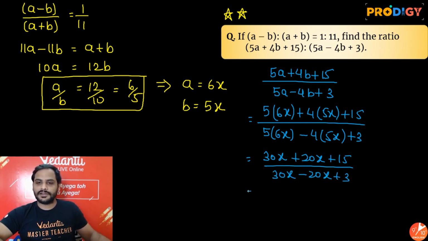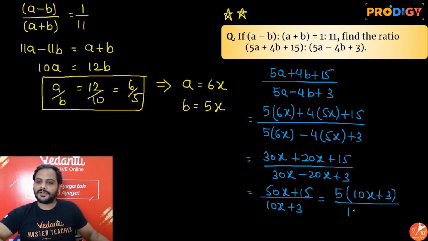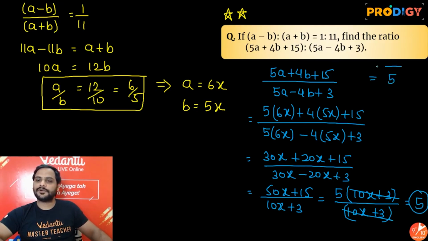In the numerator it is 50x plus 15, and here it is 10x plus 3. In the numerator, guys, try to take 5 common, so we are left with 10x plus 3. In the denominator also 10x plus 3, so 10x plus 3 got cancelled. Answer is 5.